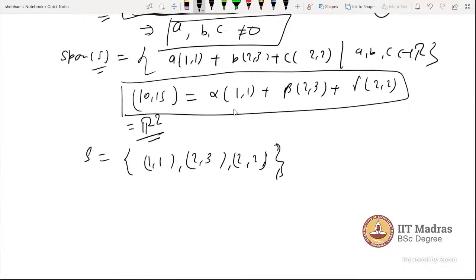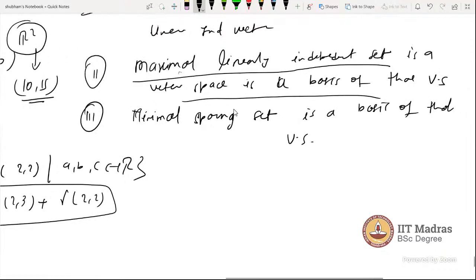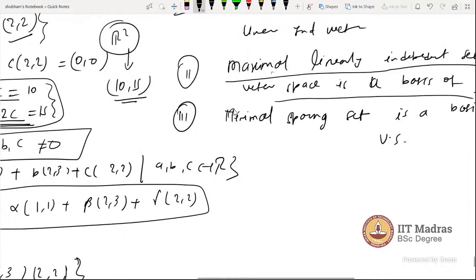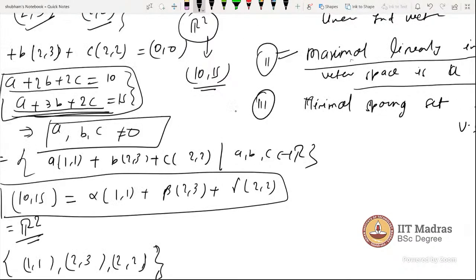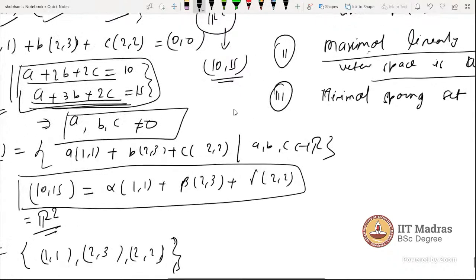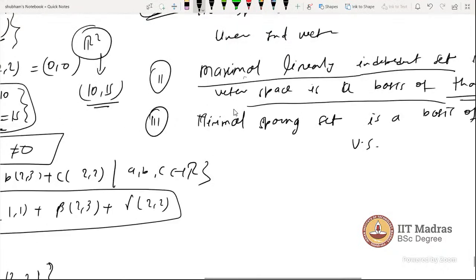Now I am taking the second definition: a maximal linearly independent set in a vector space is a basis of that vector space. This does not say the process. This says to try to find the vectors which are linearly independent in R2. The second definition says try to find linearly independent vectors in R2.